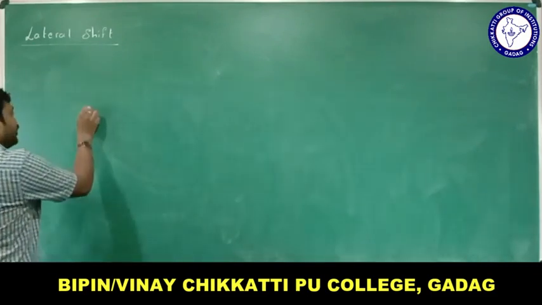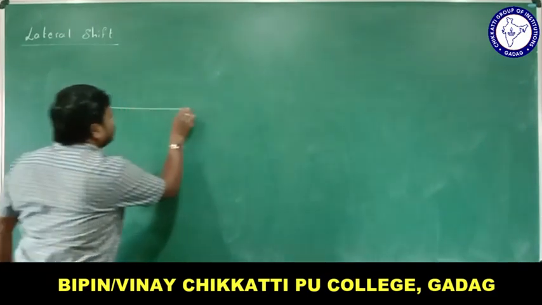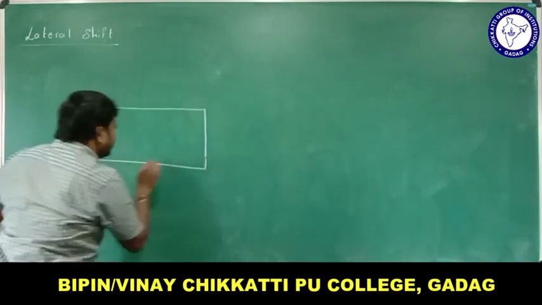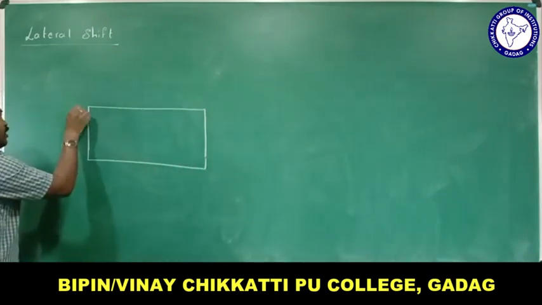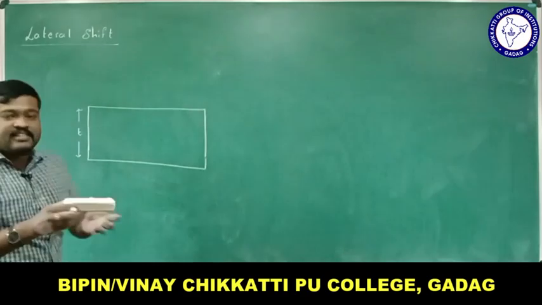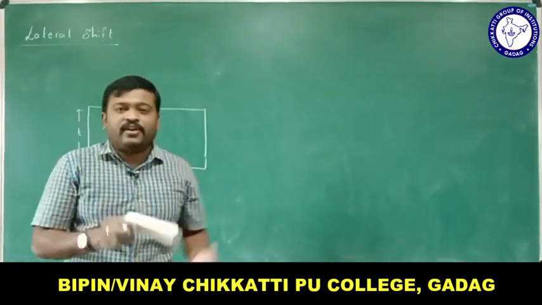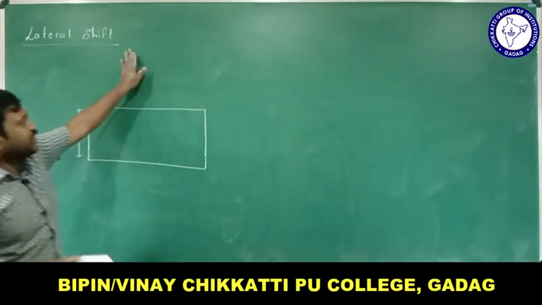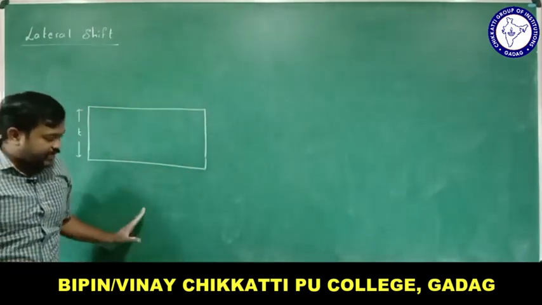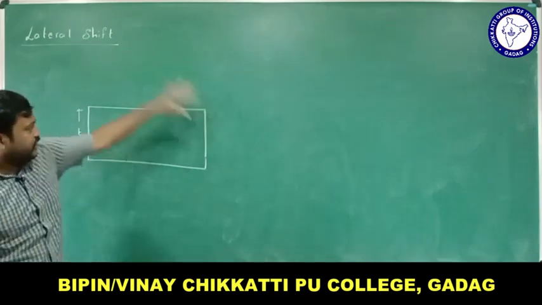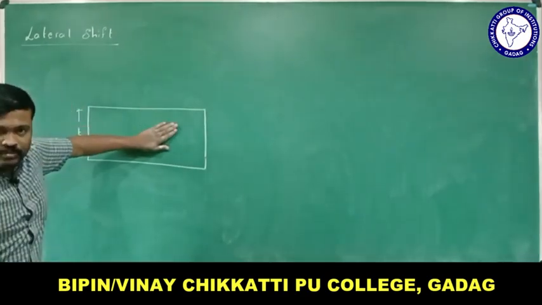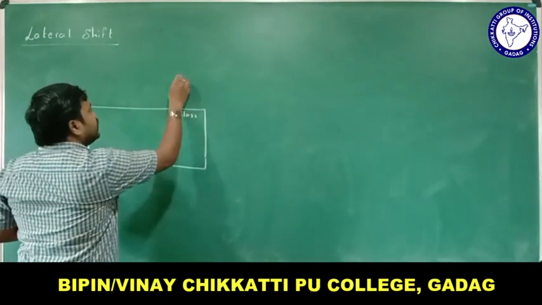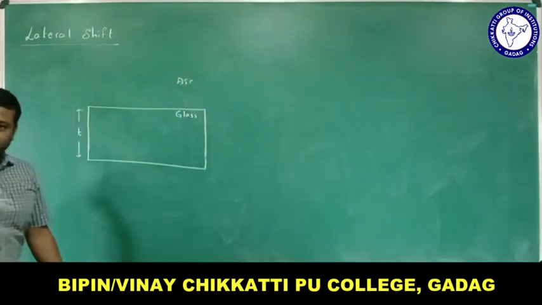Let me take a rectangular glass slab. So this is a glass slab, and the thickness of the glass slab, let me call it T. Okay, what is present here? Air. What is this now here? Glass. And this is what now here? Air, right? Everything outside is air, and this is the glass. And here it is air, right?